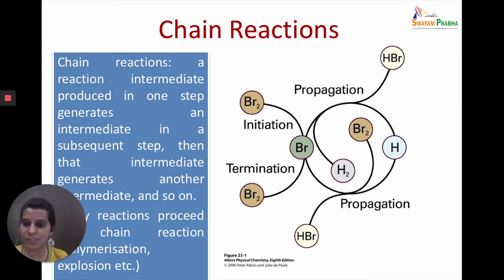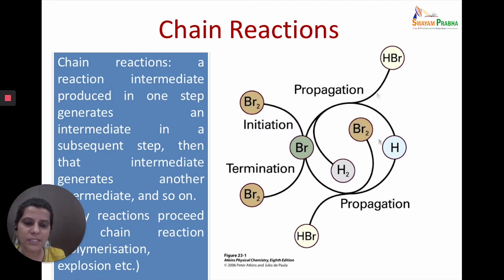So, important point, a reactive intermediate has to be produced, which is short-lived and transient in nature, which will carry out the reaction on its own for a very, very long amount of time. So, two important points: a reactive intermediate is to be produced, and that reactive intermediate should be able to propagate the reaction for a very large amount of time and on its own. There are many reactions that proceed through chain reactions: polymerization reactions, and most of the explosions are part of chain reactions. Then you have many reactions involving gas phase pyrolysis, decomposition of acetaldehyde, and reactions of hydrogen with halogens, which are also examples of chain reactions.